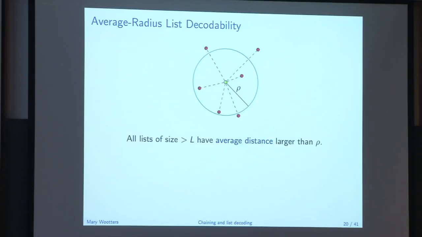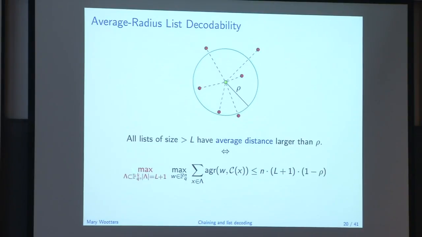So here's the definition. Is this clear? OK, now I have this nice clear picture. I'm going to make it unclear by putting some symbols. Sorry. This is exactly the same thing, just in symbols. We say that the maximum over all possible sets of size L plus 1. I think that probably later in the talk I'm going to drop this plus 1, and I apologize for that. It looks ugly.